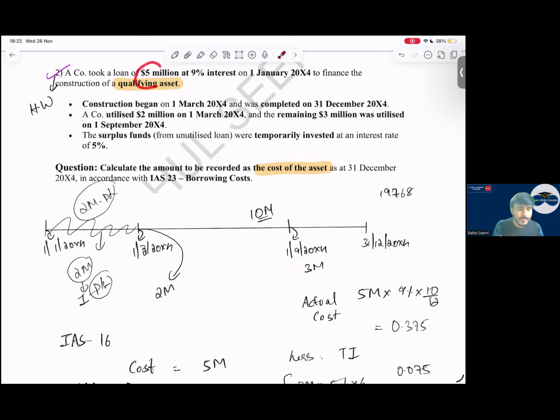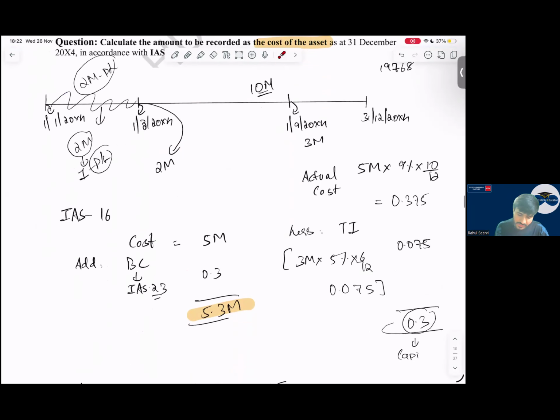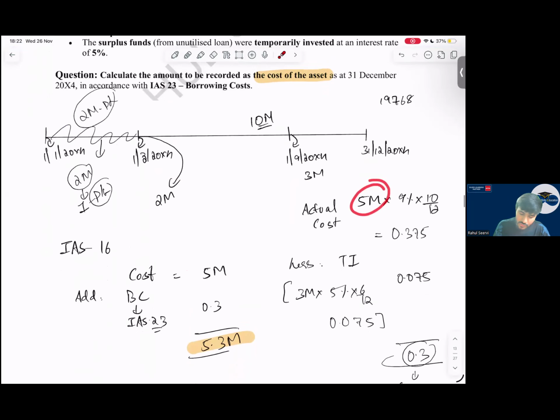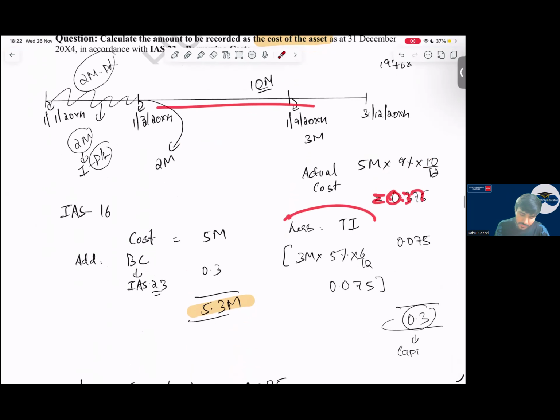So can I say in specific borrowing, do we see the date when the fund is used? No. We will take the entire amount. That is 5 million into 9% into 10 divided by 12. You get 0.375 for 10 months. Then, sir, less temporary income.